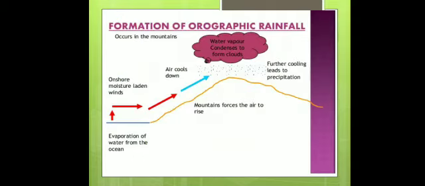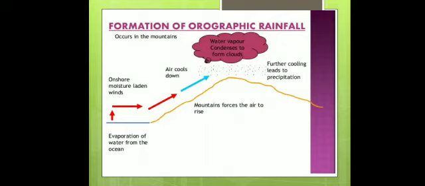Next is formation of orographic rainfall. Orographic rainfall or relief rainfall both are associated with mountains. Both are the same and associated with mountains. For example, there we can see a hot wind, an onshore moisture-laden wind, moves upward according to the slope of the mountain, it becomes cool, and there will be condensation, clouds will form, and there will be rainfall.